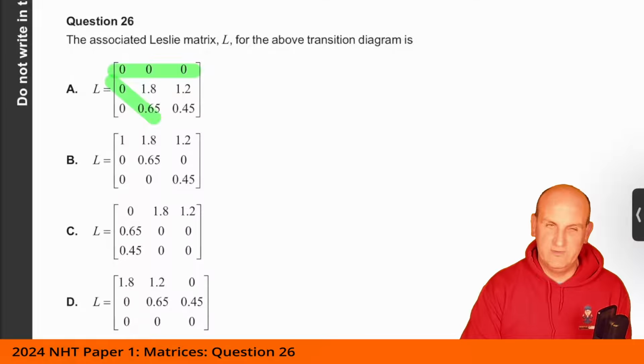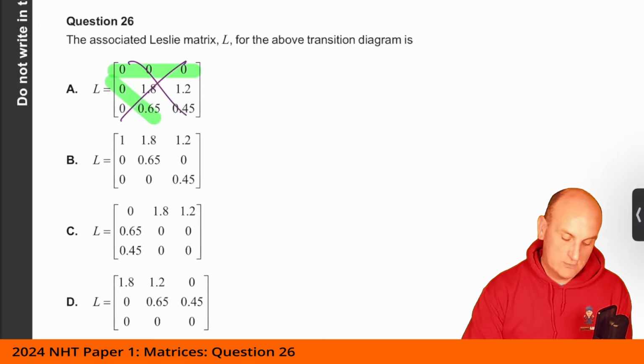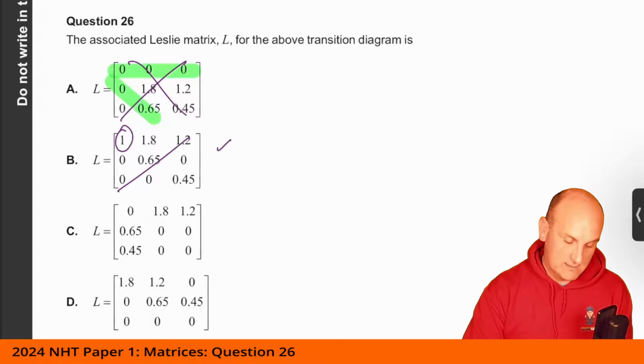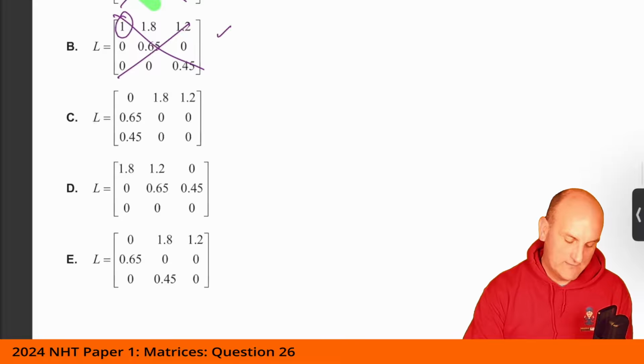We can't have 0, 0, 0. So looking at that one, no, it can't be that one. Okay, that sort of looks in the right format. But no, that suggests that children can have children, and that would be a horrible idea. So that's not it either. Keep scrolling. Nope, these values here certainly don't go in a column, so that's no good.